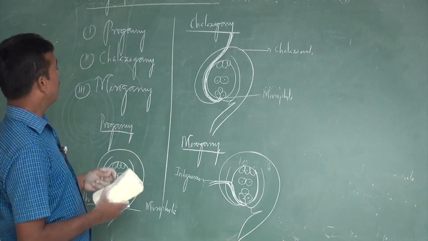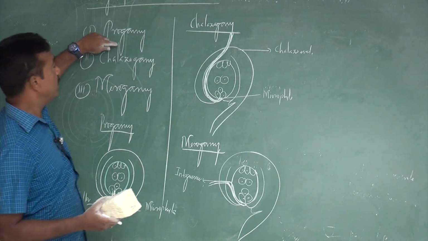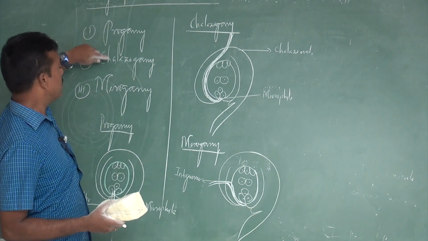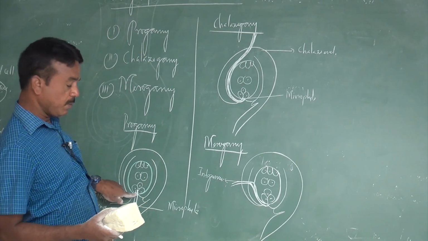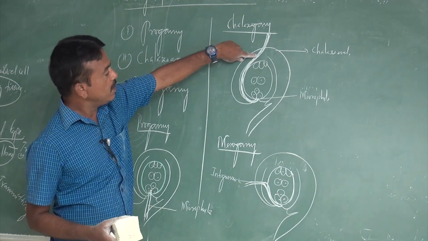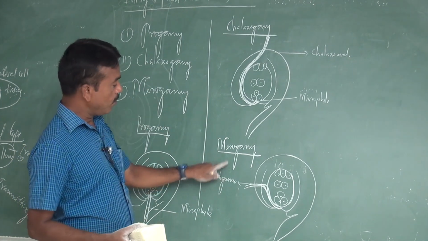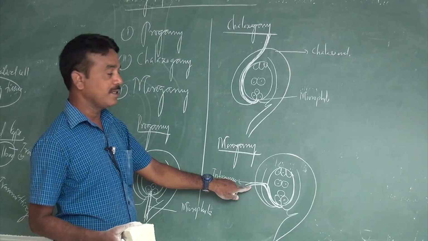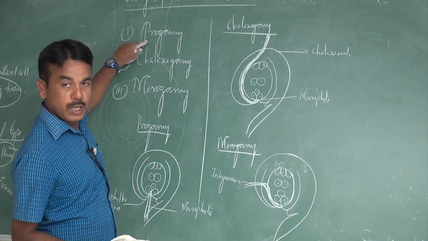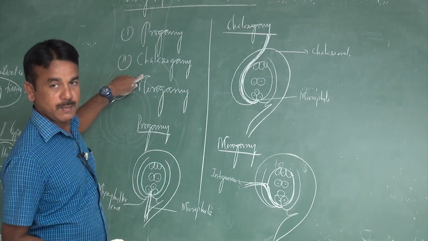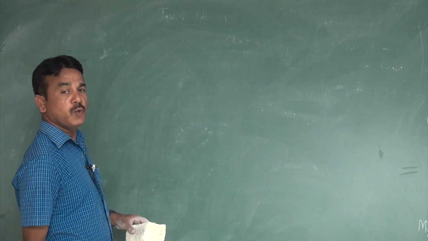So based on the entry of the pollen tube in the ovule, it is classified into three types, namely progamy, chalazogamy, and mesogamy. Progamy, entry of pollen tube through regarding what? Micropyle. Chalazogamy, entry of pollen tube through regarding what? Chalazal end or chalaza. Mesogamy is where the pollen tube enters through regarding what? Integuments. So those are commonly called the entry of the pollen tube into the ovule, namely progamy, chalazogamy, as well as mesogamy. The next one to be discussed is the entry of pollen tube into the embryo sac.